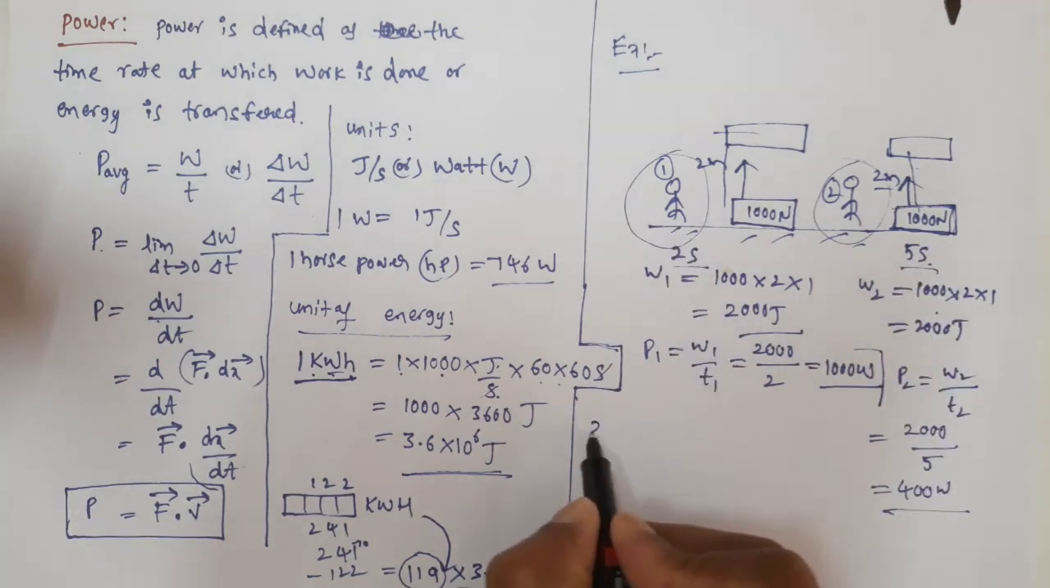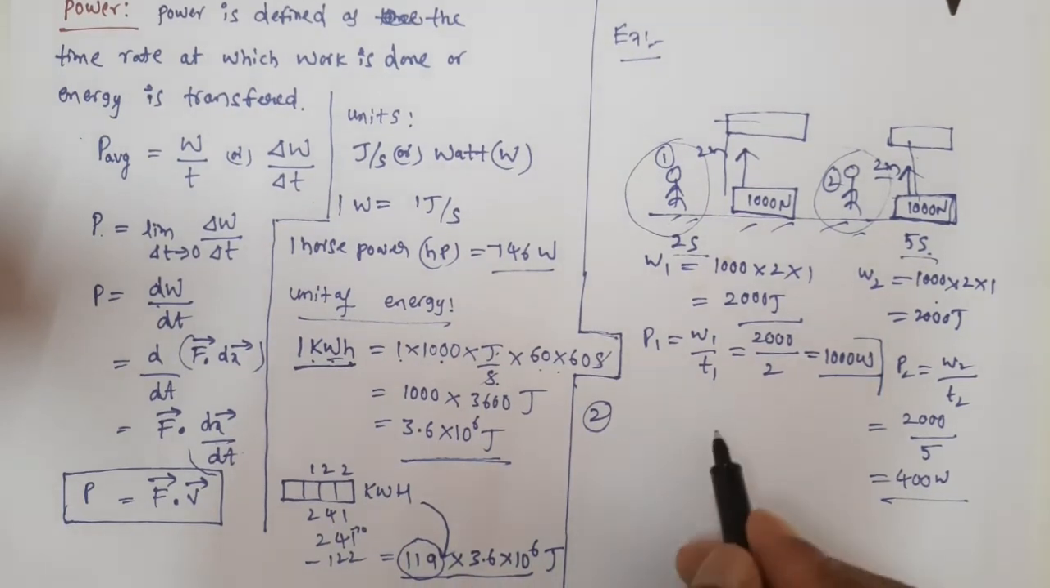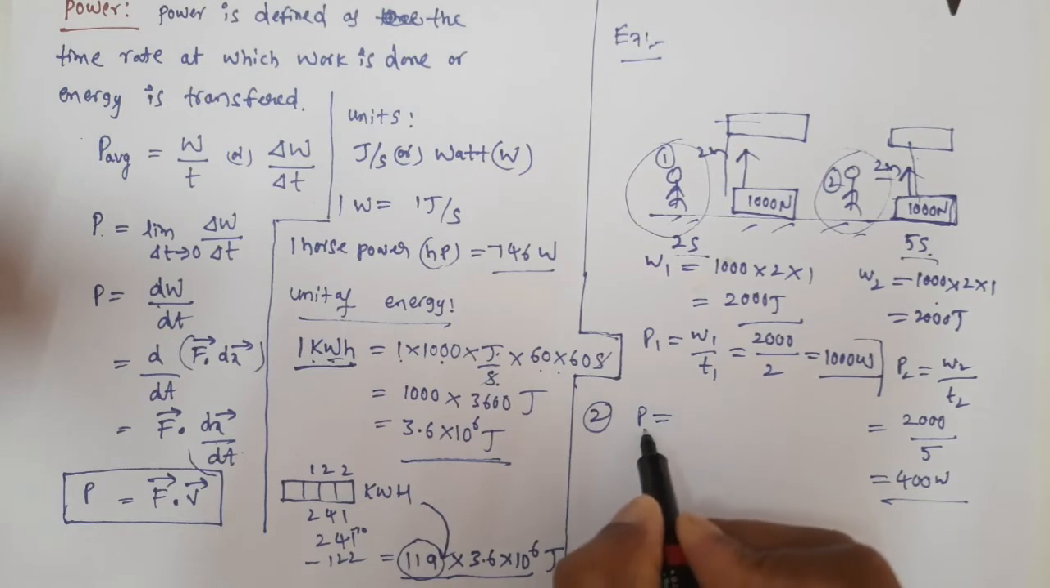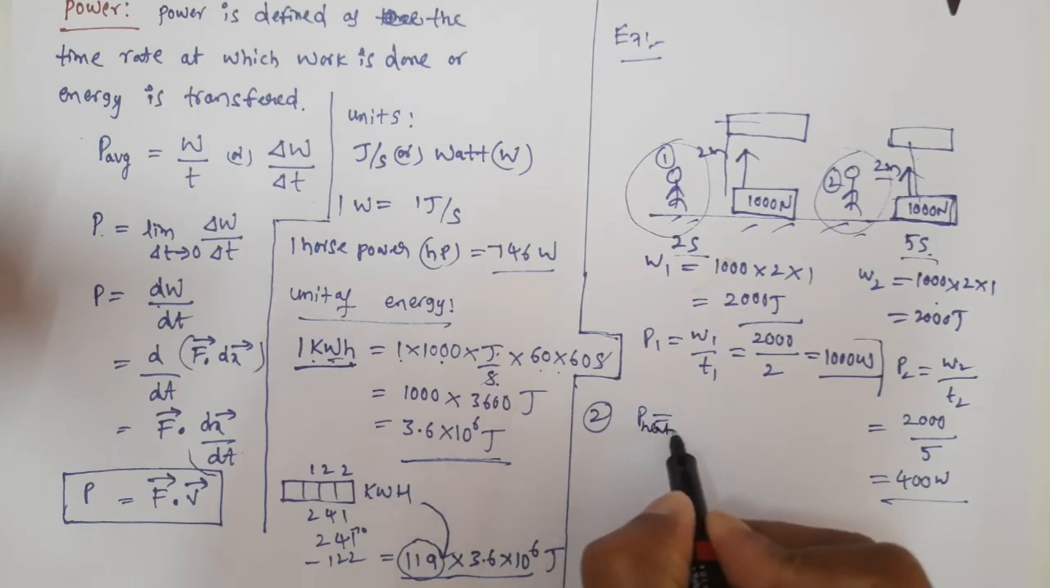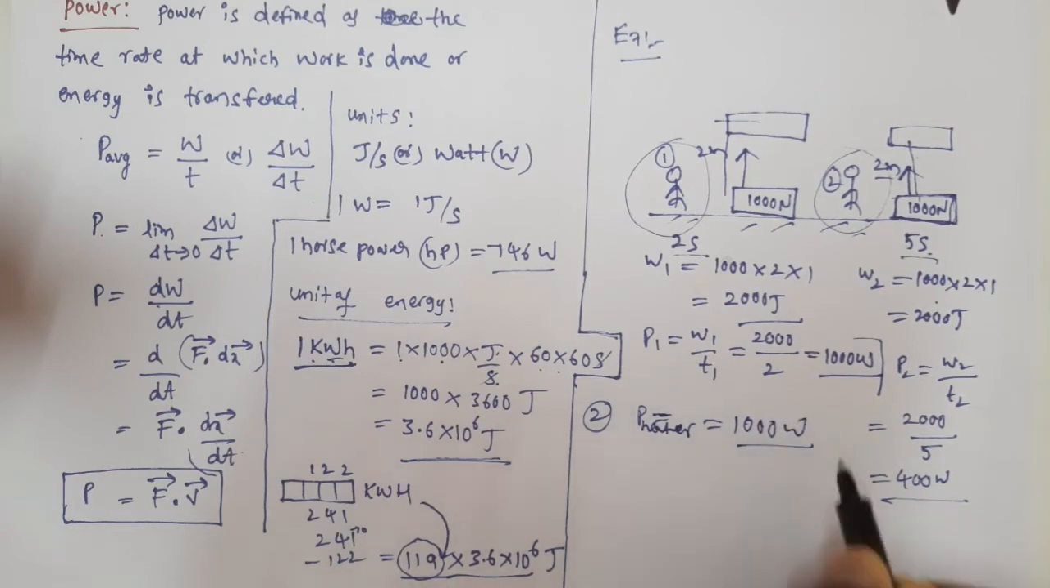Now let us take another example: how we calculate the electrical bill. Suppose I have a water heater. The power of the water heater is, let's say, 1000 watts. Usually in our home we use a water heater, right? So the power of the water heater is 1000 watts. What does it mean? For every 1 second the water heater consumes 1000 joules of electrical energy.